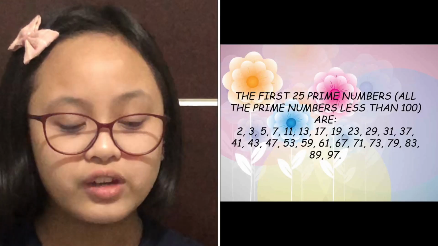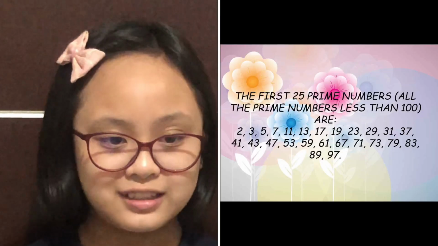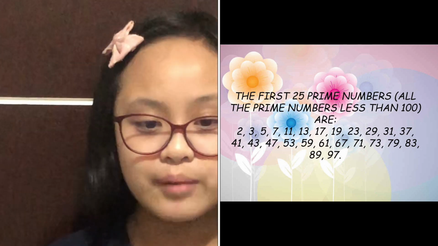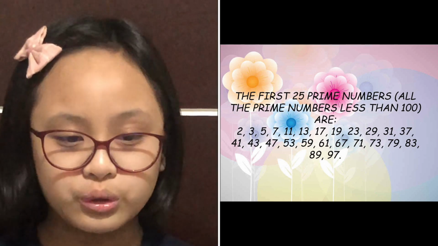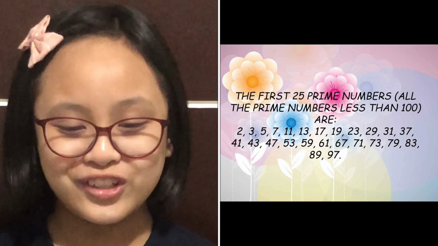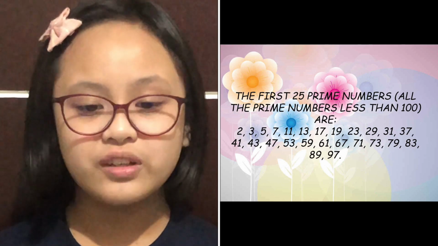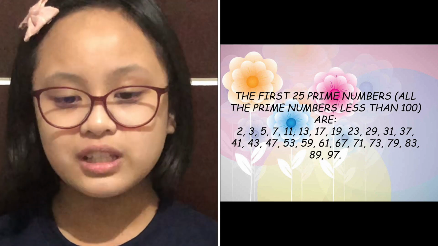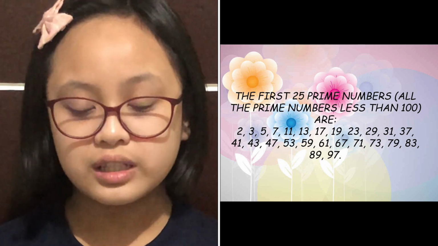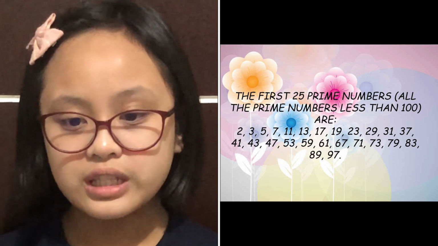Yet another way to express the same thing is that a number n is prime if it is greater than 1 and if none of the numbers 2, 3, and so on up to n minus 1 divides n evenly. The first 25 prime numbers are 2, 3, 5, 7, 11, 13, 17, 19, 23, 29, 31, 37, 41, 43, 47, 53, 59, 61, 67, 71, 73, 79, 83, 89, 97.